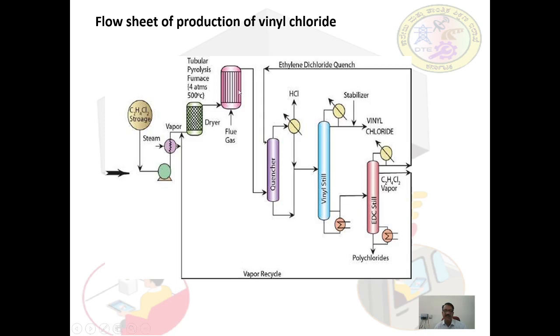This is the tubular pyrolysis furnace, and here 4 atmosphere pressure and 500 degrees Celsius temperature is maintained. The furnace is similar to a shell and tube heat exchanger, with the gas entering the tube side and the hot flue gases passing the tubes on the shell side.